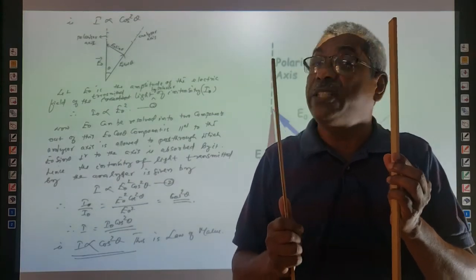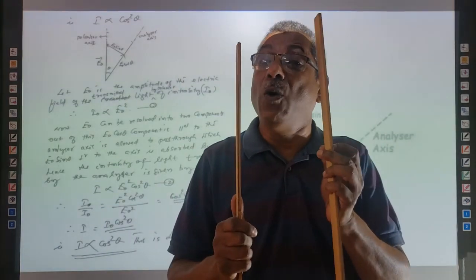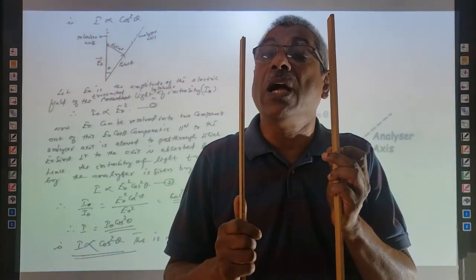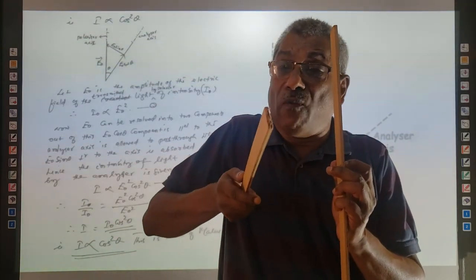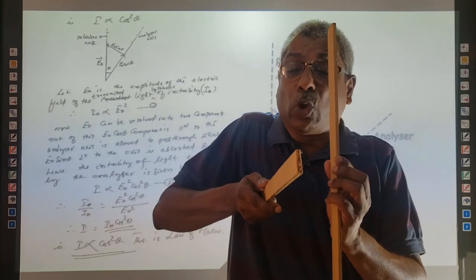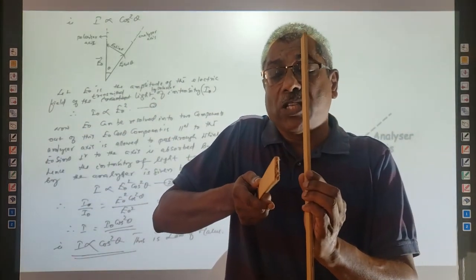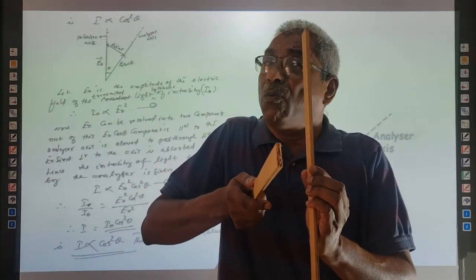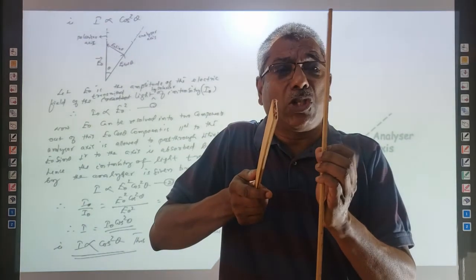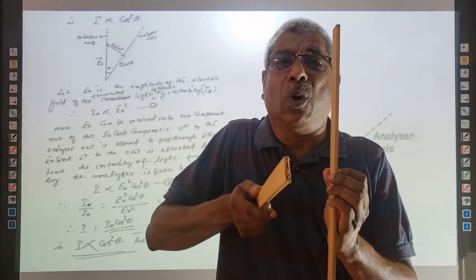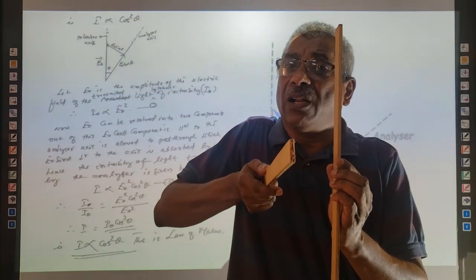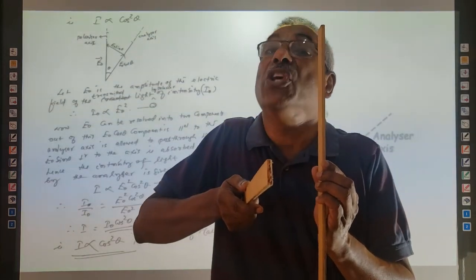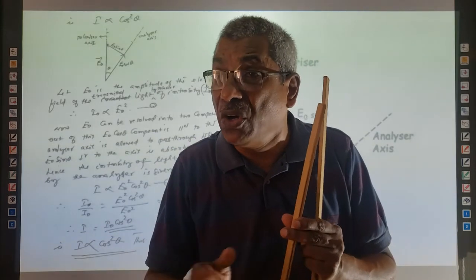In that case, we will judge that the light coming out of the polarizer was not completely plane polarized. The light intensity becomes 0 when both the axes are crossed, that is, at 90 degrees. Only if the light was completely plane polarized will the transmitted intensity be 0 when theta is 90 degrees. Otherwise, it is not equal to 0.